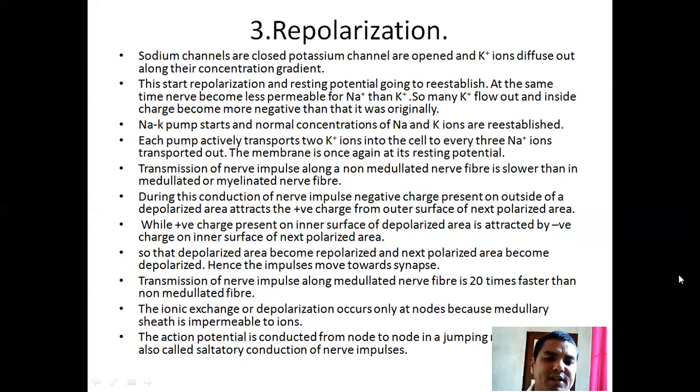Transmission of nerve impulse along a non-myelinated nerve fiber is slower than in a myelinated nerve fiber.